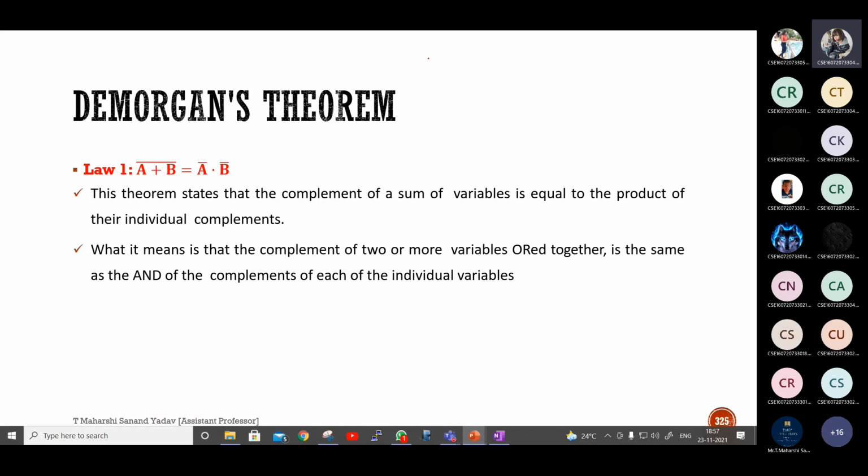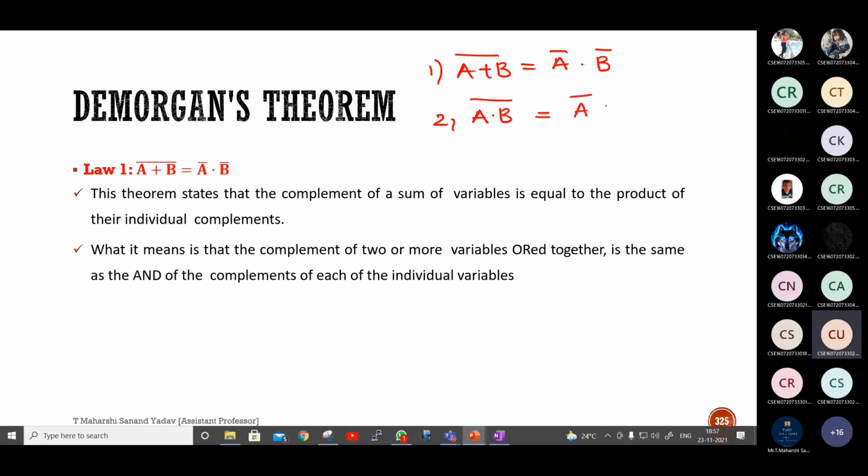A plus B whole bar can be written as A bar dot B bar. Next one is A dot B whole bar. A dot B whole bar can be written as A bar plus B bar.